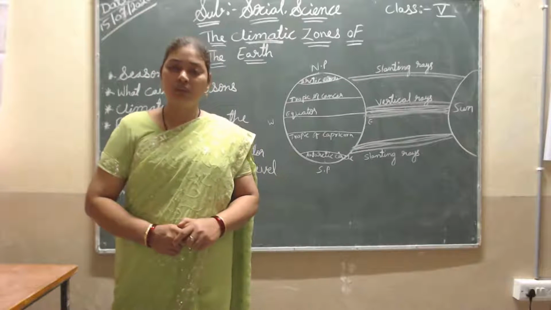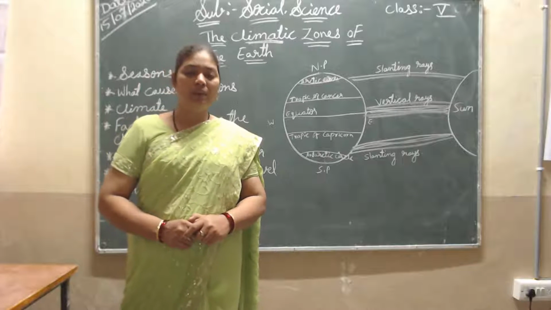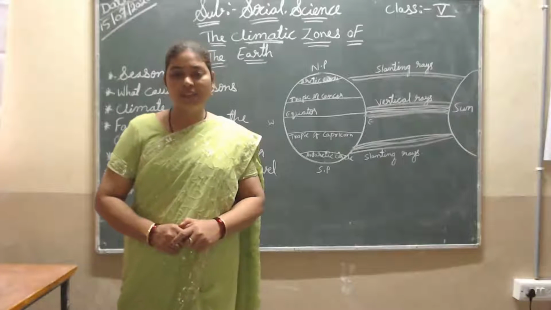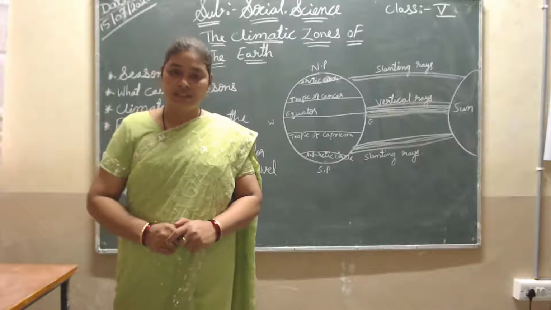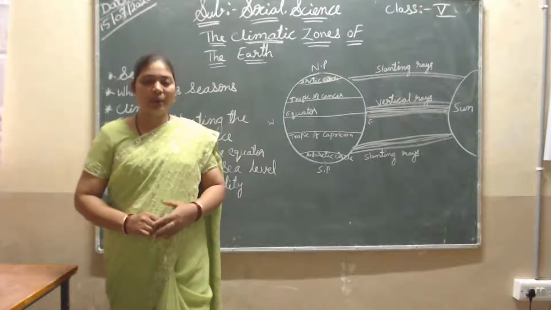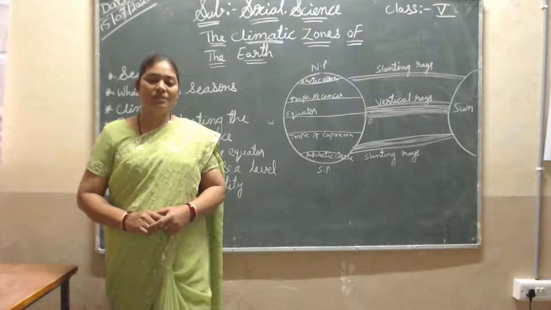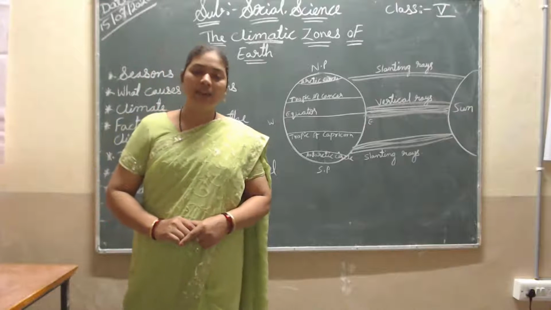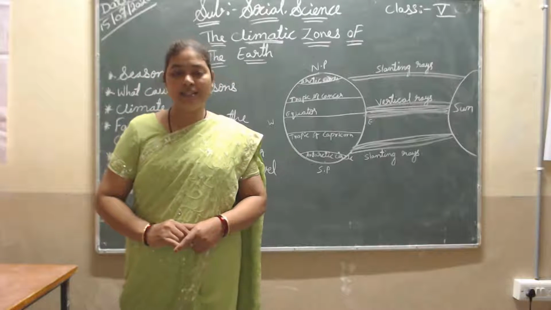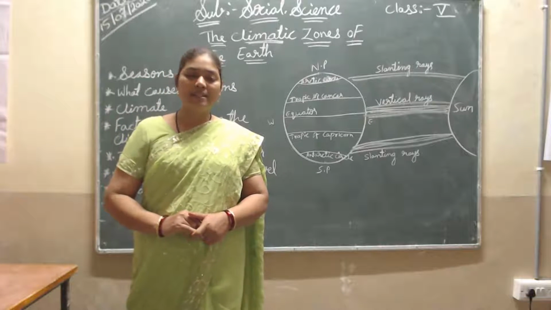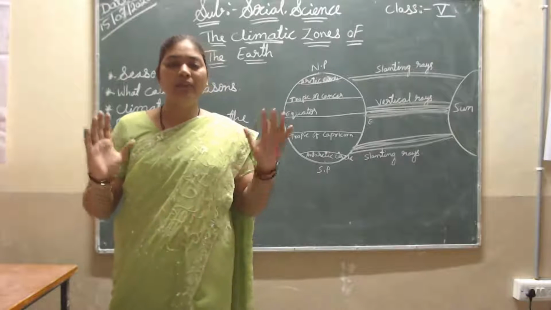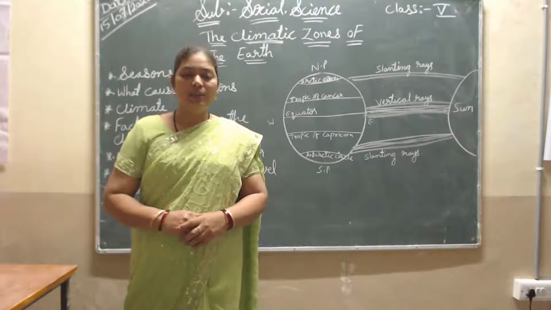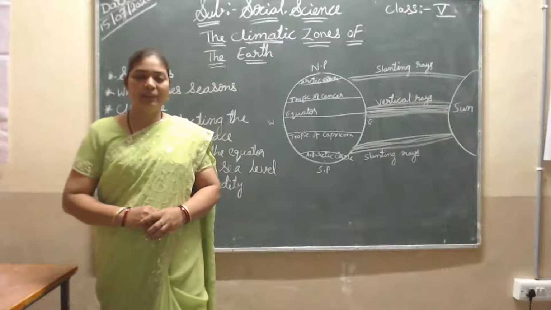A globe is a model of the earth. We see only one part of the globe at a time; if we want to see the other side, we have to turn it. But on a map we can easily see the full world at a time. So this is the difference between the globe and the map.